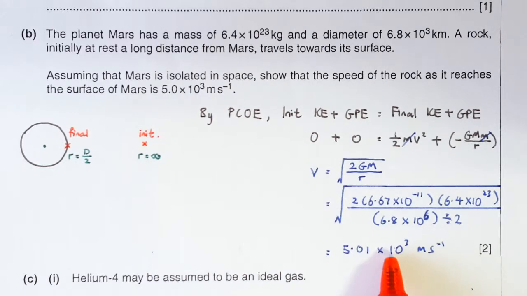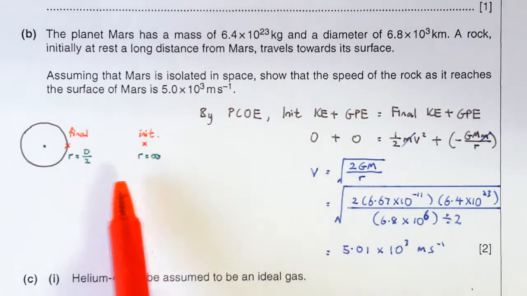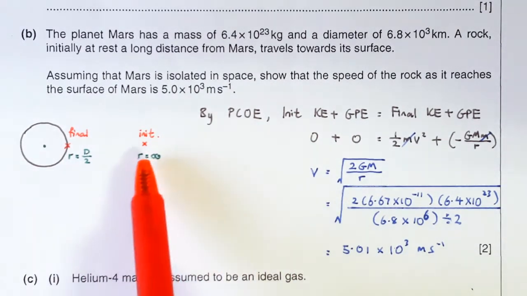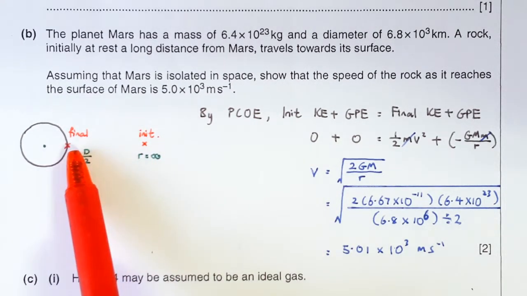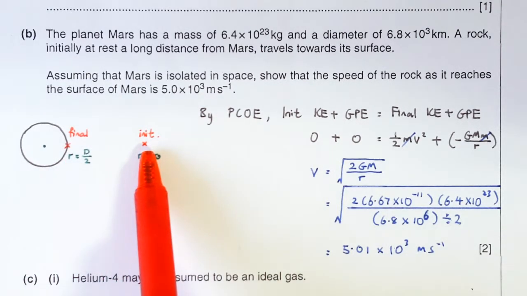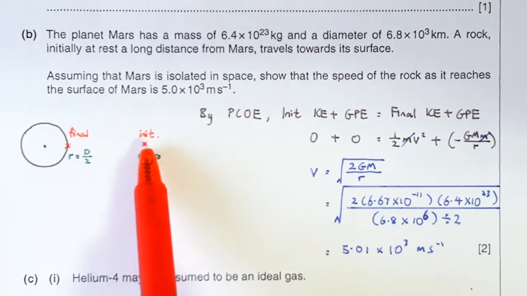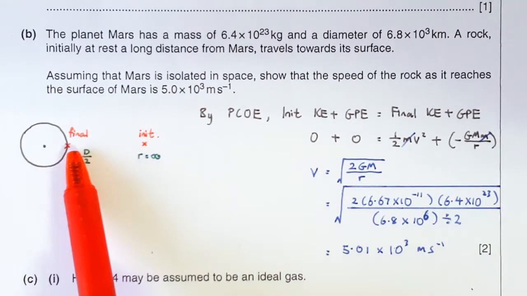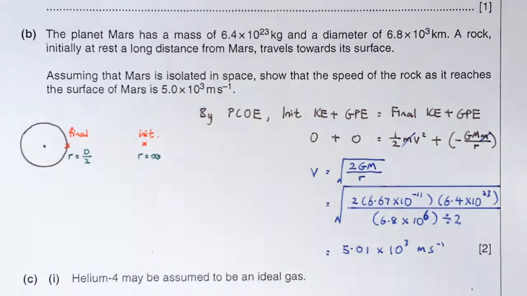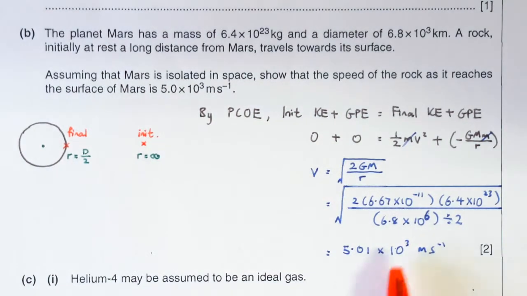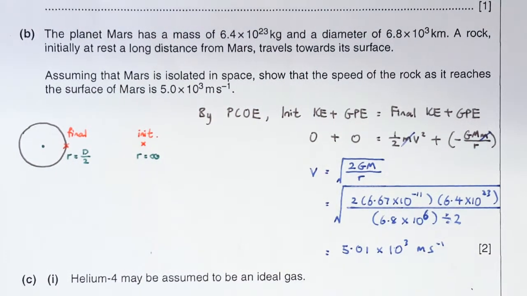Why is this landing speed also the escape speed? The reason is quite simple. The amount of GPE that you lose in going from here to here is also the amount of GPE you must gain to go from here to here. Therefore, the amount of KE you will gain in going from here to here is also the amount of KE you must lose in order to go from here to here. That's why the landing speed is also the escape velocity.